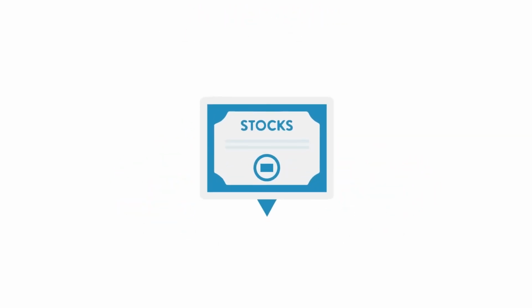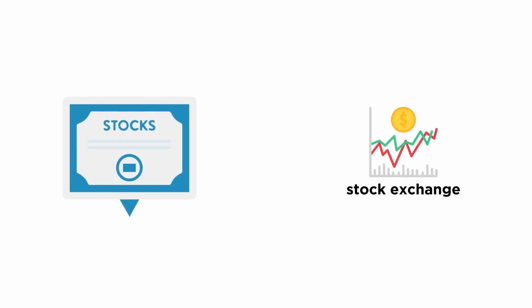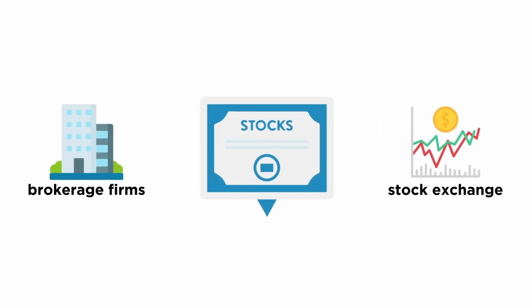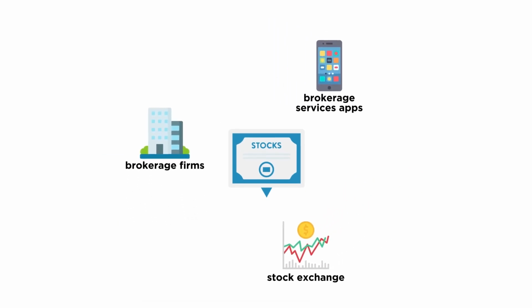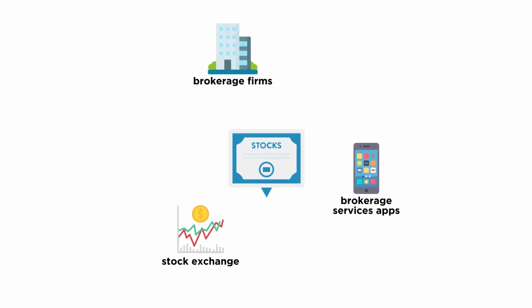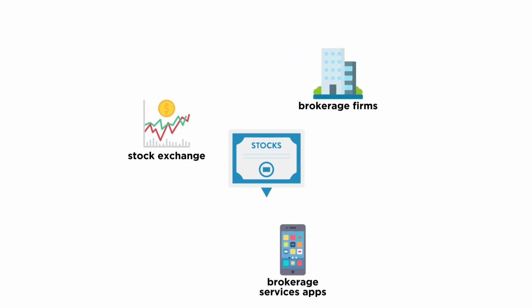A market for buying and selling stock is called a stock exchange. Brokerage firms are businesses that help stockholders trade stocks and sometimes even deal out stocks. These days, anyone can easily access the stock exchange on their phone through apps that offer brokerage services.